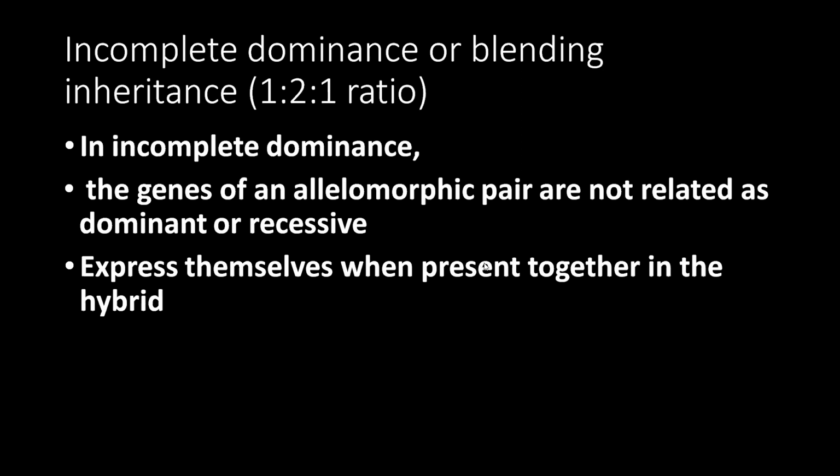They express themselves when present together in the hybrid. So usually what happens if there is a dominant gene and a recessive gene, which one will express? Dominant. But here, both will express. In a hybrid, if there is one recessive and one dominant, both of them will express, which was not seen in the case of Mendel. In Mendel's case, only the dominant expressed. But here, both are expressing.